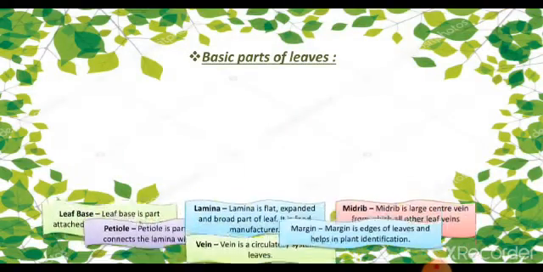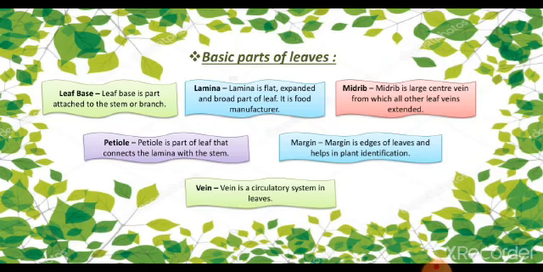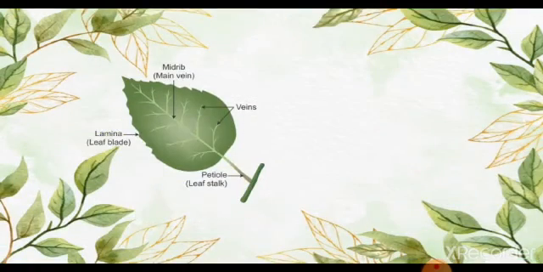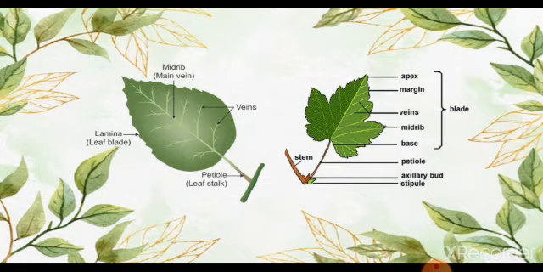Now, basic parts of leaves. Here are all the basic parts of leaves. We can see all the different parts of leaves in this diagram. Midrib, veins, petiole, lamina, apex, margin, right?